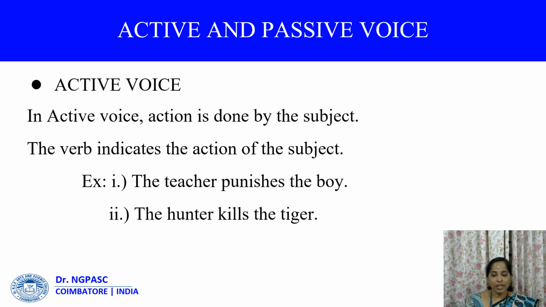We'll look at active voice in detail. In active voice, action is done by the subject. The verb indicates the action of the subject. Example, the teacher punishes the boy. The hunter kills the tiger. Look at this. The action is done directly. Action is done by the subject.